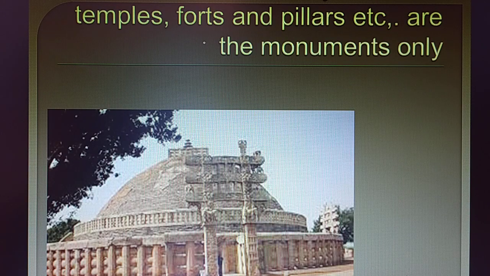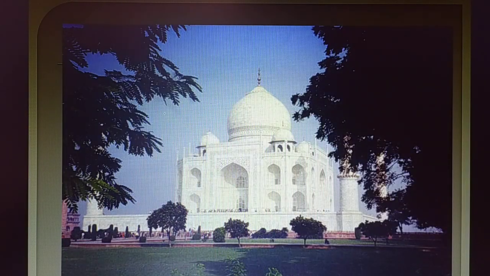See, the temples, forts, pillars, etc., are called monuments. This is the simple definition of monuments. The temples, forts, even pillars, and this is a stupa, we can say. When Buddha and Mahavira were living, they used to reside in this place. Monks used to reside in this place. So we can understand by studying these monuments, and take them as a source of history. And here is the best example for studying your history.